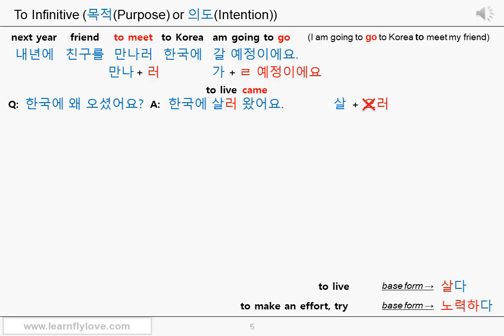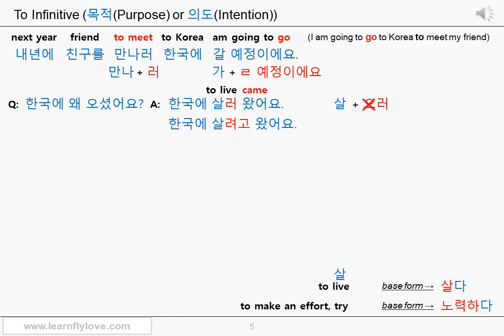The connective ending 으러, 러 has to be used with one of the movement verbs, mostly 가다 and 오다. But 으려고, 려고 and 기 위해서 can be used with any verb. Therefore, those can be used for this sentence too. Let's see the next sentence. 한국에 살려고 왔어요.